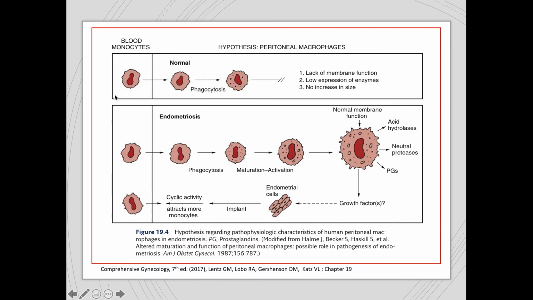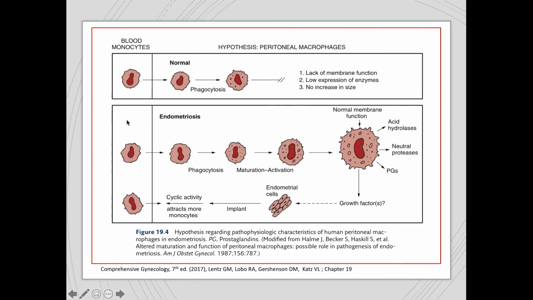As you can see here, this is the peritoneal macrophage of a woman with no endometriosis. The peritoneal macrophage of a patient with no endometriosis has very limited function. It lacks membrane function, it has low expression of enzymes, and there's no increase in the size of the macrophages.